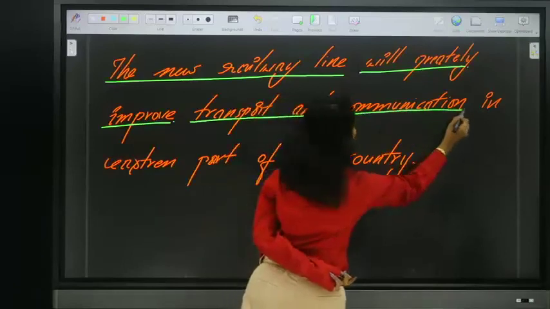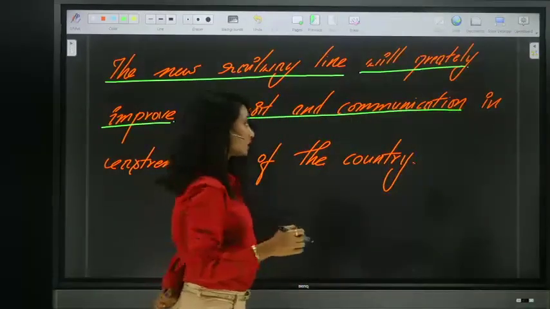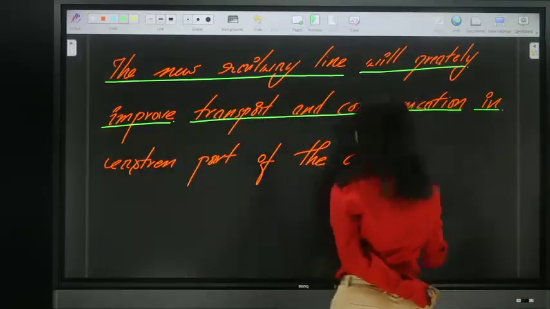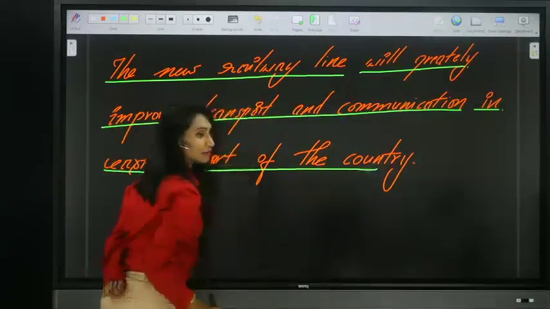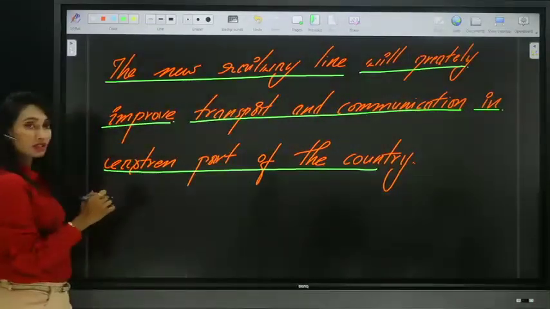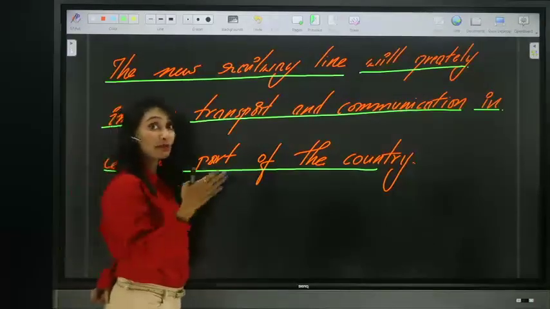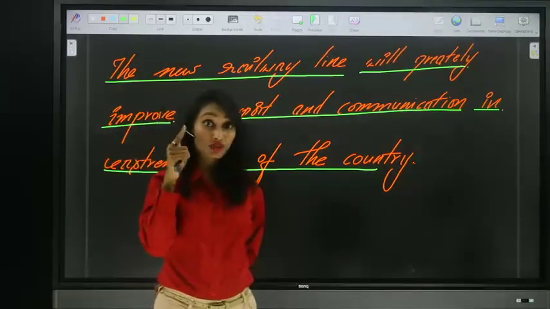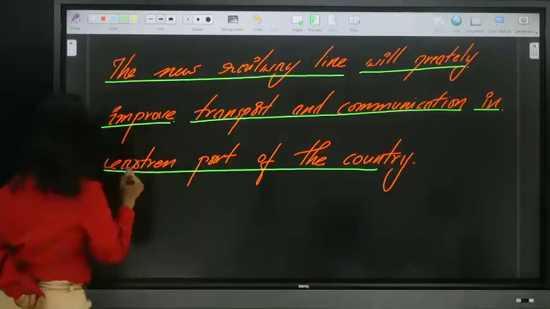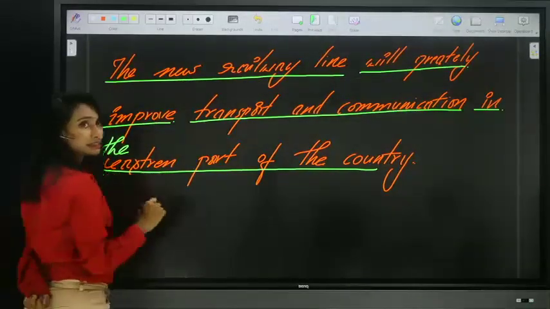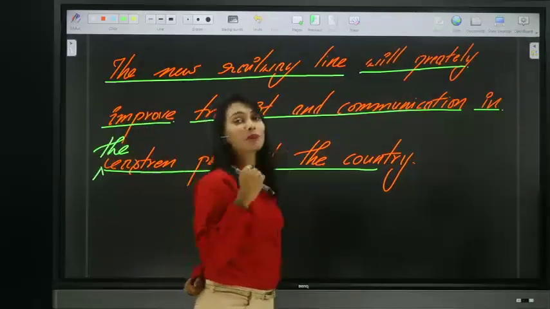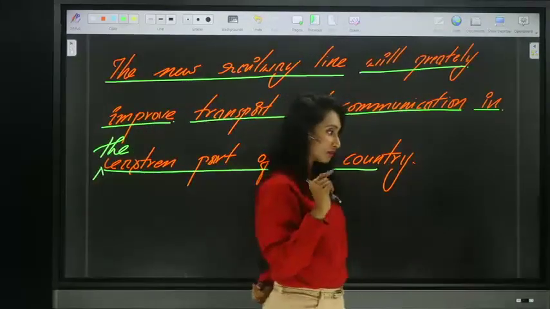Transport and communication. Good. In eastern part of the country. Here we are talking about eastern part. It's a direction, right? We mentioned that before directions we must use the definite article the, the eastern part of the country. You remember, if I was not wrong?